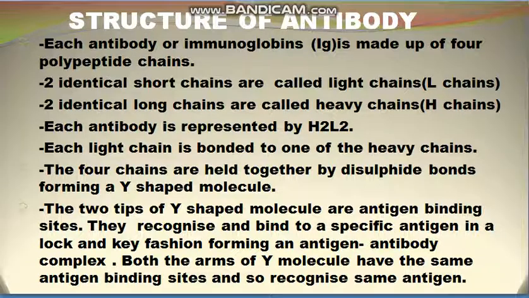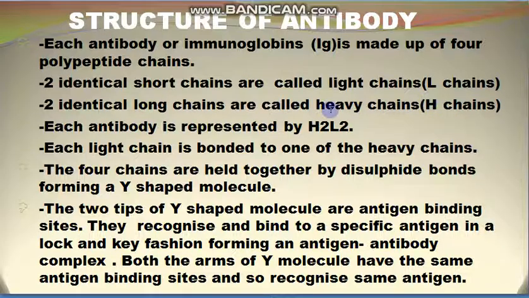So how does an antibody look? This is the structure of an antibody. Each antibody, or we can say immunoglobulin protein, is made up of 4 polypeptide chains. 2 identical short chains are called the light chains or L chains, and 2 identical long chains are known as the heavy chains or H chains.